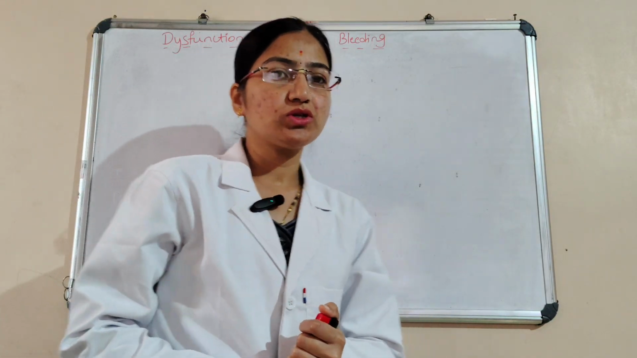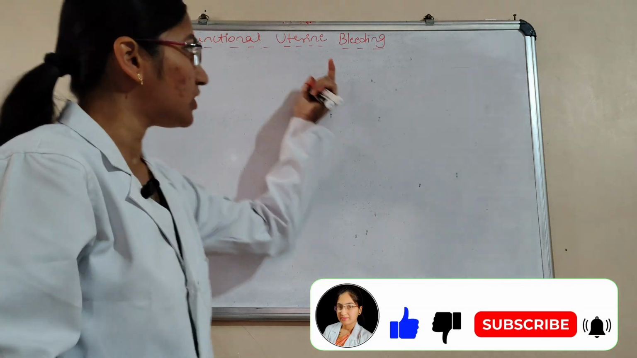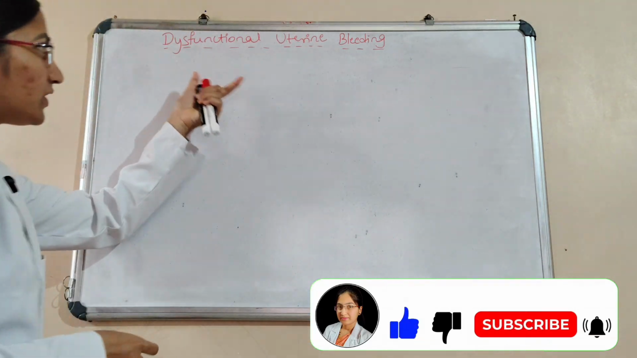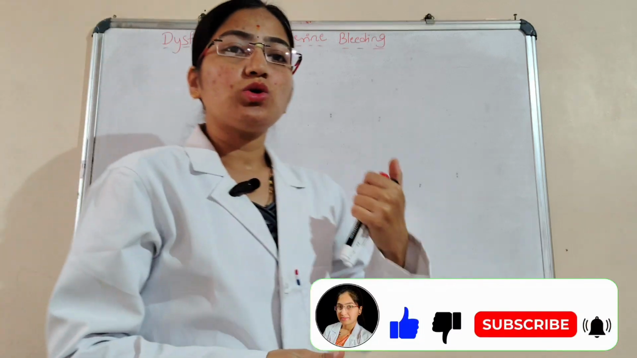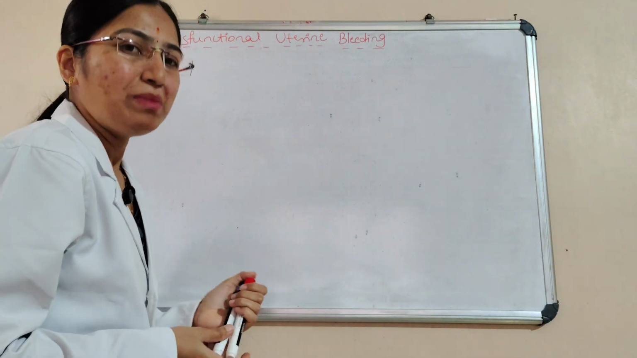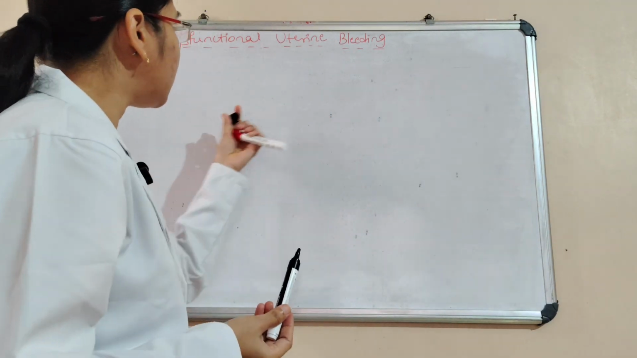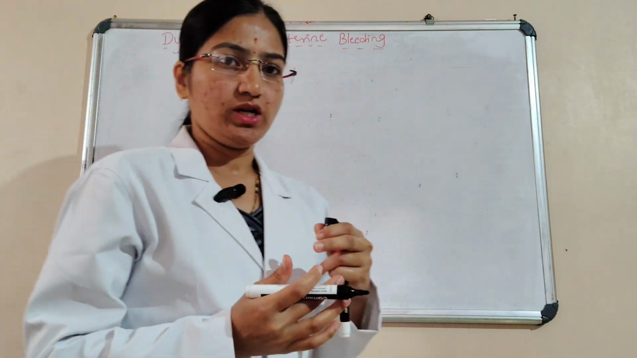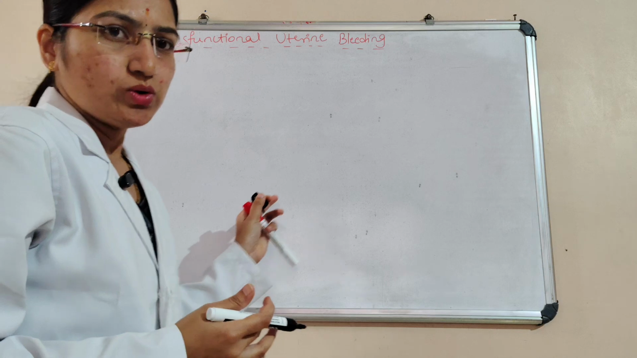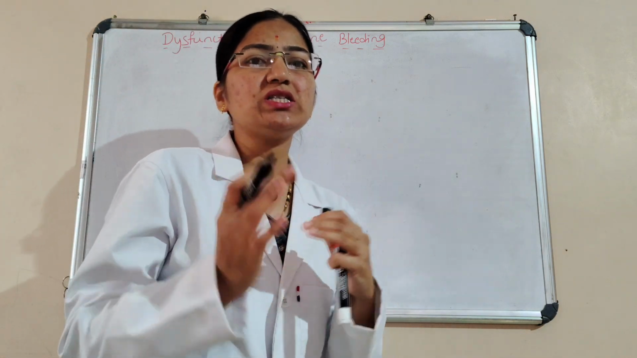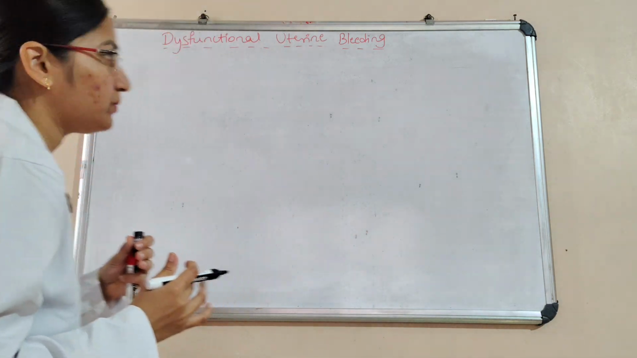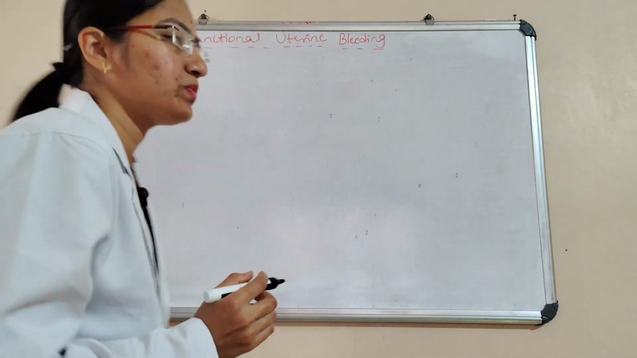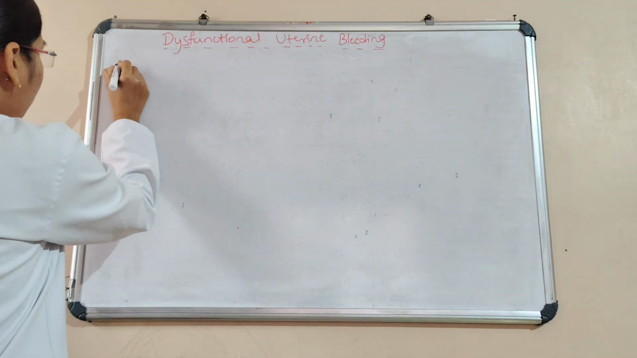In this class, we are going to discuss another new topic, that is dysfunctional uterine bleeding. It's very important. Dysfunctional uterine bleeding is also known as abnormal uterine bleeding. We'll see what abnormal uterine bleeding is. It's an abnormal bleeding from the vagina that is due to the changes in the hormonal level.